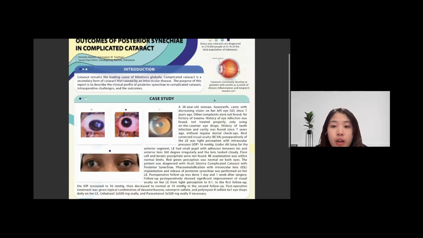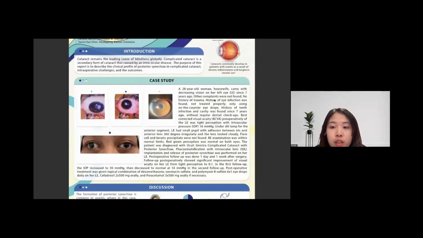For the case report, a 28-year-old woman, a housewife, came with decreasing vision in her left eye since 7 years ago. Other complaints like red eyes, watery eyes, and glare were not found, and there was no history of trauma. A history of eye infection was found, not treated properly, only using over-the-counter eye drops. A history of teeth infection and cavity was also found since 7 years ago without regular dental checkups.